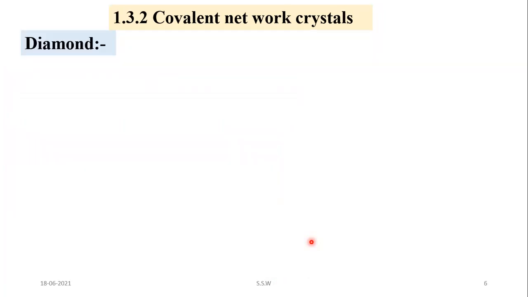Now we will see in detail the example, that is diamond, because it is very important. Sometimes a question is asked like this, that is why diamond is the hardest material. Or another question, that is draw the structure of diamond.